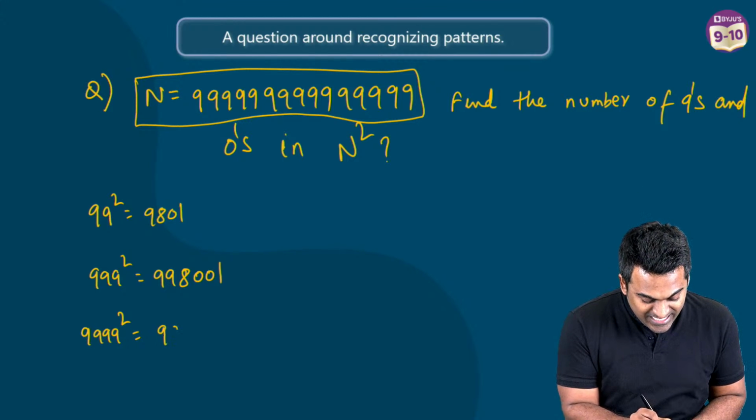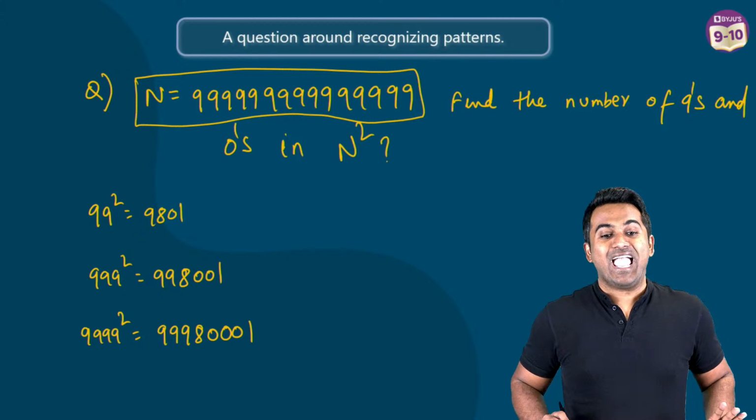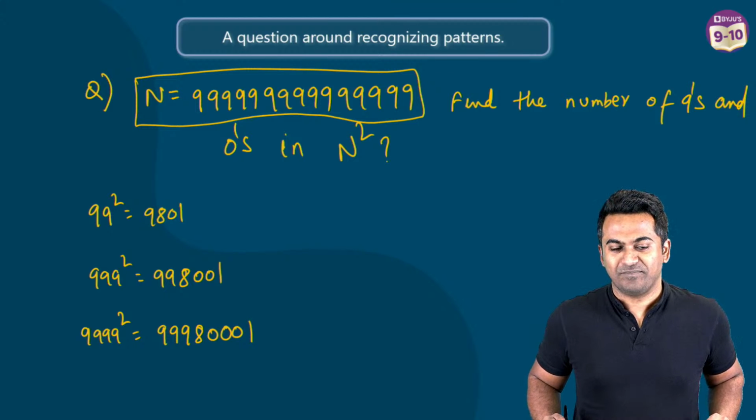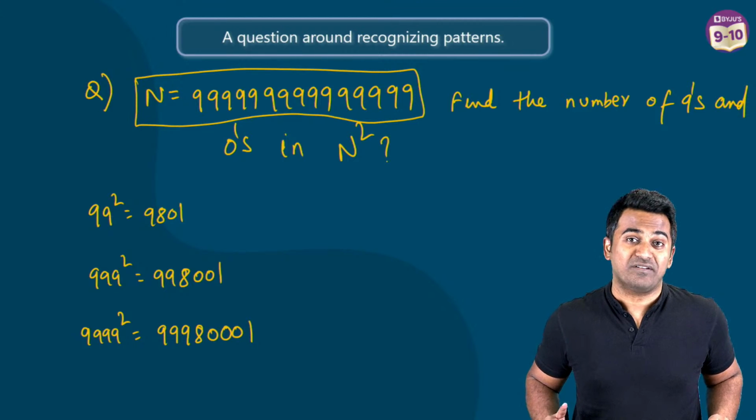This is going to be 9998001. Have you found the pattern yet? I'm sure some of you have. If you have, type it in the comments.